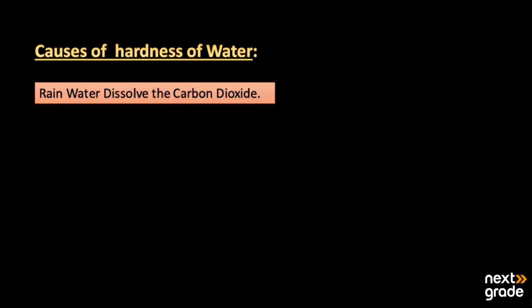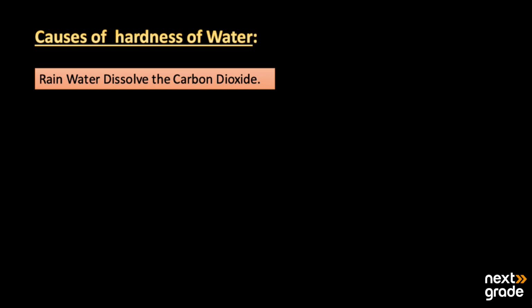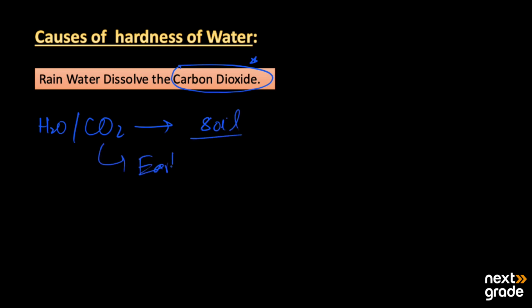So here we have the number one reason that can cause the hardness of the water. The first thing is rainwater. It can dissolve carbon dioxide. While the rain is coming, it can dissolve carbon dioxide that is present in the atmosphere. When the water dissolves carbon dioxide, what happens? It passes through the beds of the soil because it falls on the earth's surface, and it converts all the insoluble carbonates.